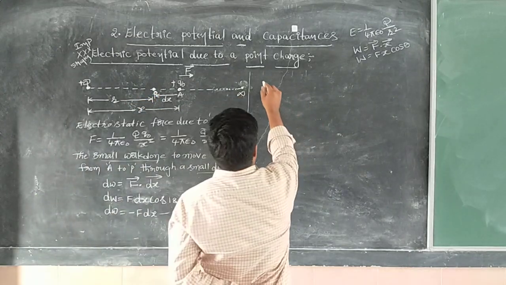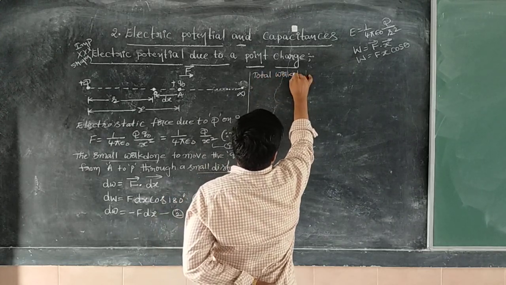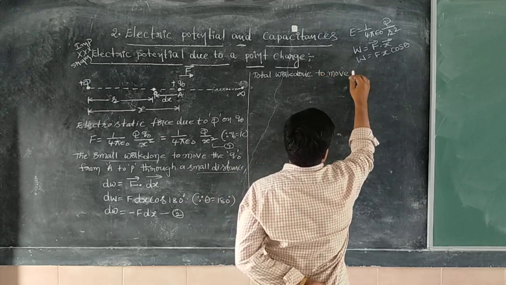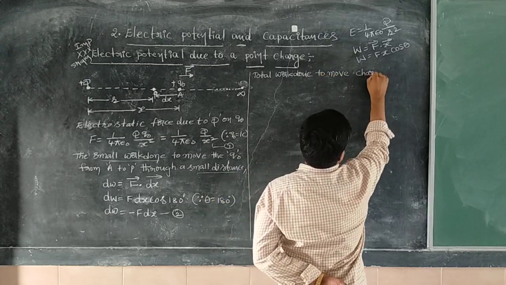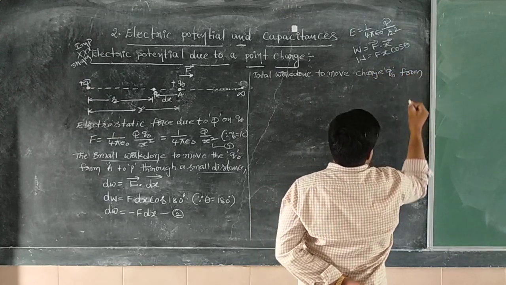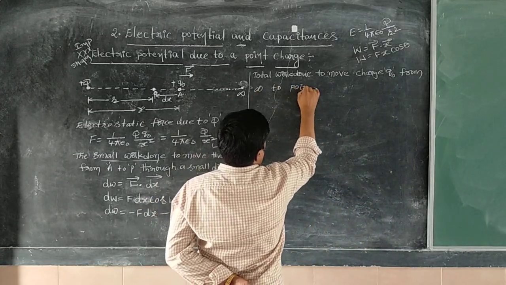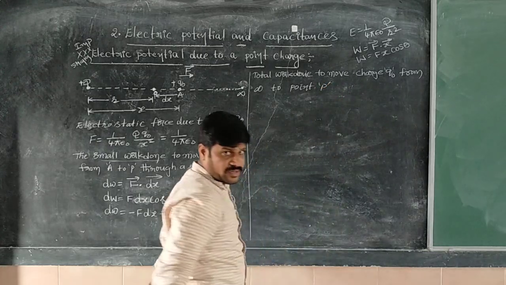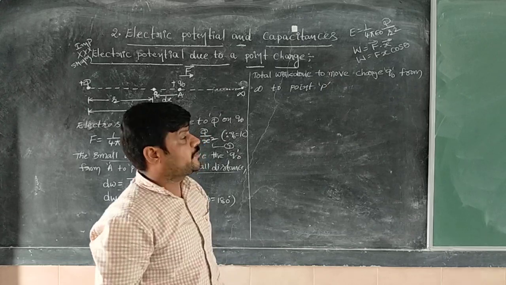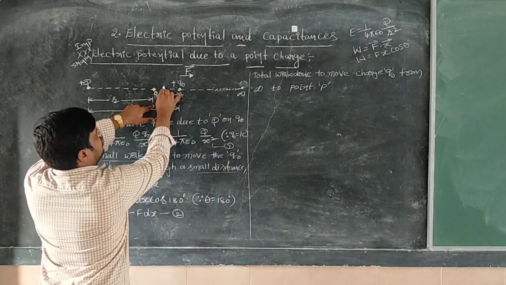Come to the point. Total work done to move charge q naught from infinity to point P. They were asking the total work done to move the charge from infinity to point P. So here to here work done is nothing but dW.